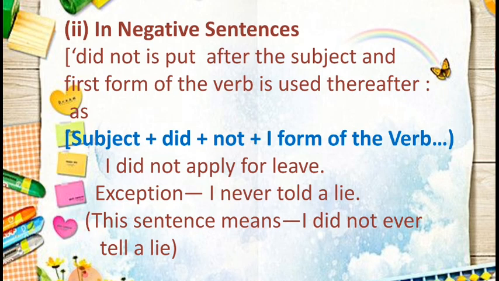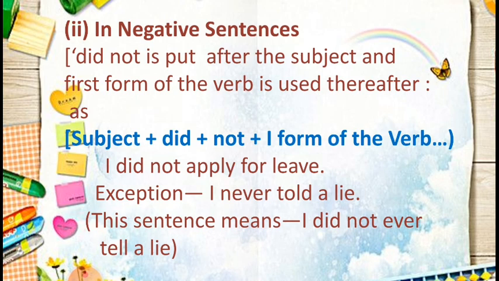Now there is an exception here. I never told a lie. Now never is a word that is used for negative sentences. But here we have not used the first form of the verb, we have used told instead of tell. So this sentence means I did not ever tell a lie.